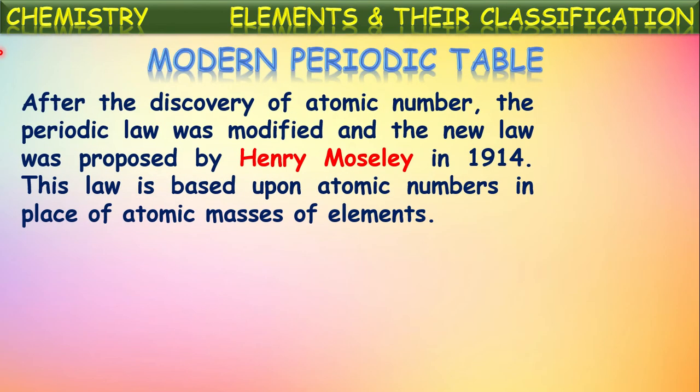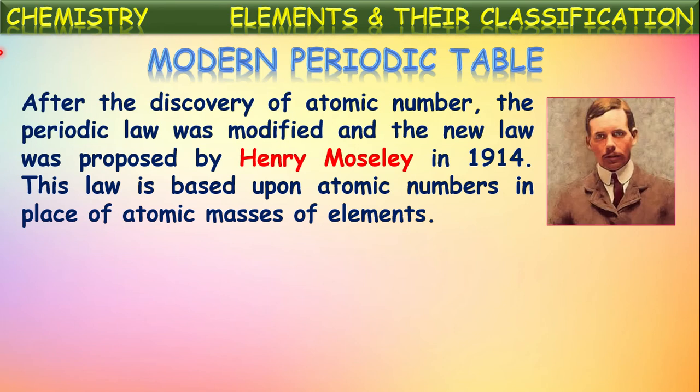After the discovery of atomic number, the periodic law was modified and a new law was proposed by Henry Moseley in 1914. This law is based upon the atomic numbers in place of atomic masses of elements. In Mendeleev's periodic table, the classification was based upon atomic masses. By taking atomic mass as the basis for classification, they faced certain drawbacks. So after the discovery of atomic number, Henry Moseley in 1914 tried to classify the elements based upon the atomic numbers of the elements.